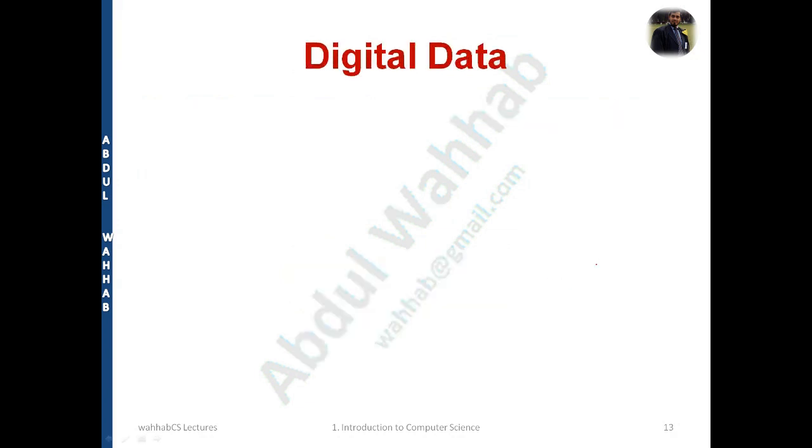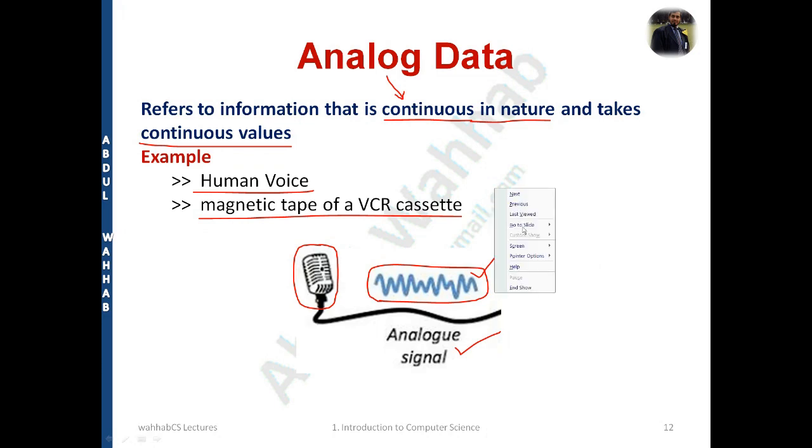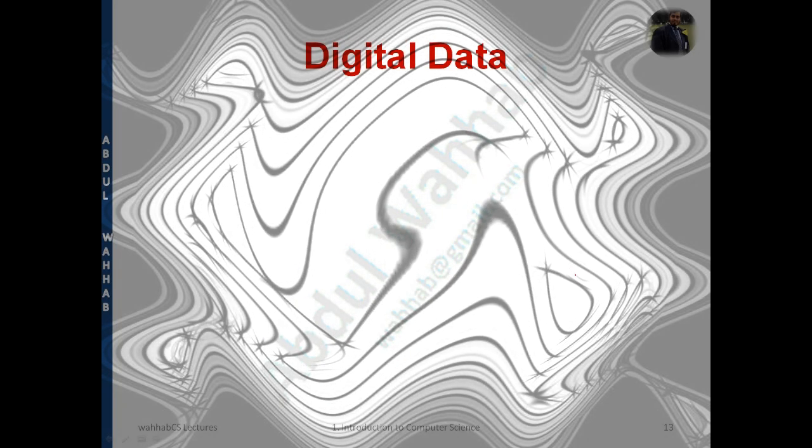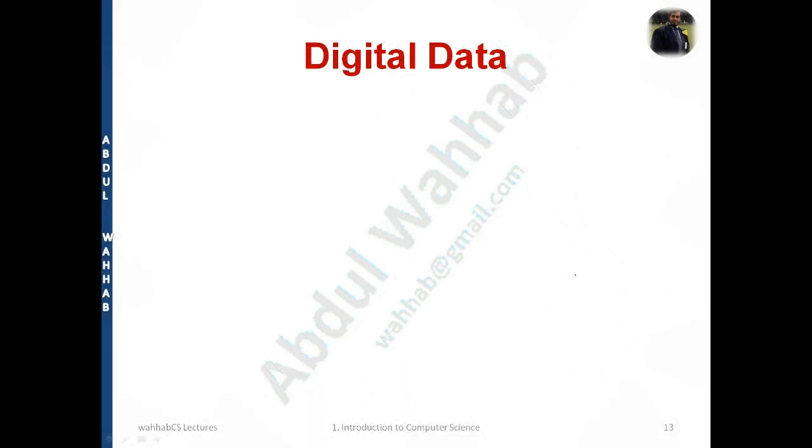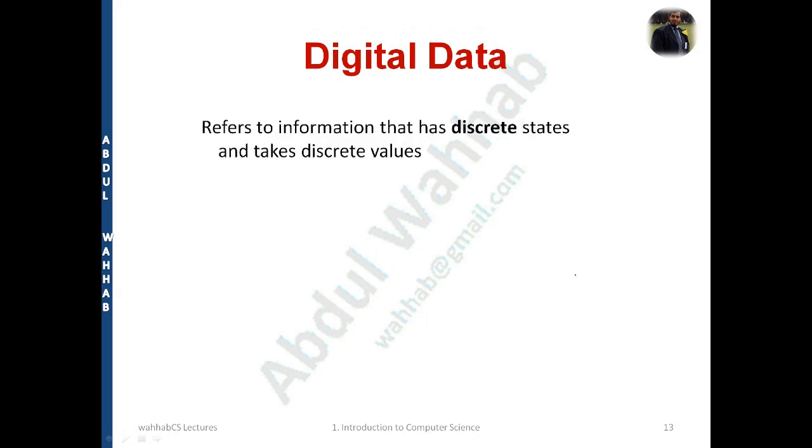Fine. Further, let me clear the slide first, and then we'll move on to the next slide. The next is digital data. What is digital? Digital means some values, like 0 1 form or something like that.